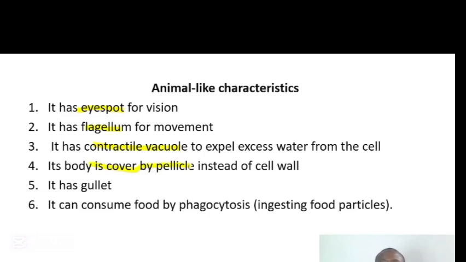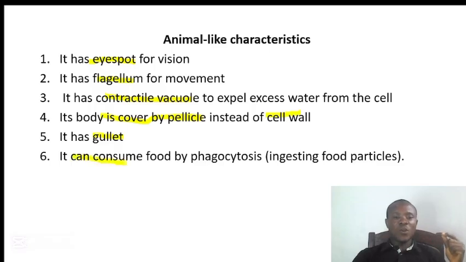You know, a plant is surrounded by a cell wall, but in here the body is covered by pellicle instead of cell wall, and it has a gullet, the passage for food. The last one, it can consume food by phagocytosis. That means it can ingest solid food by forming a vacuole.